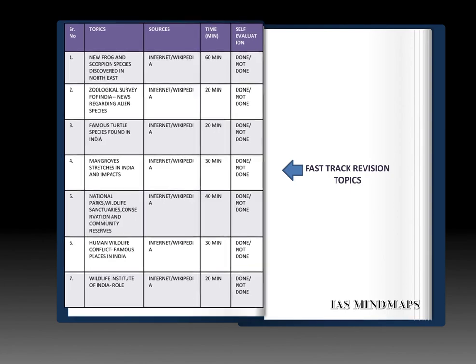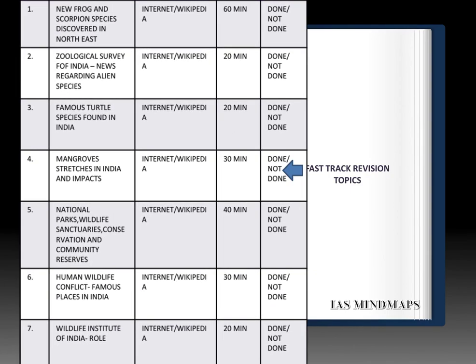Let's see the fast track revision topics in the field of environment. First, new frog and scorpion species discovered in Northeast. It was in the month of December 2017. Please take out the names from internet and Wikipedia. Also the state where it was discovered. Next, Zoological Survey of India, ZSI, the role and news regarding alien species. Also prepare a single liner question of alien species. It can be asked.